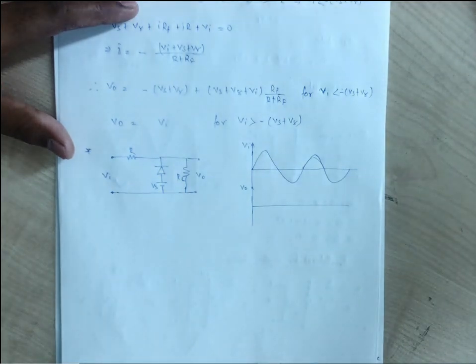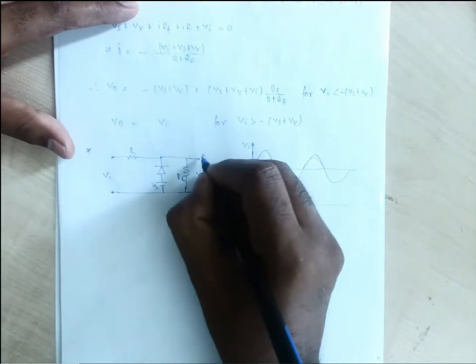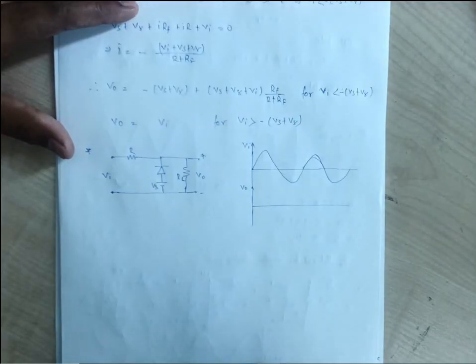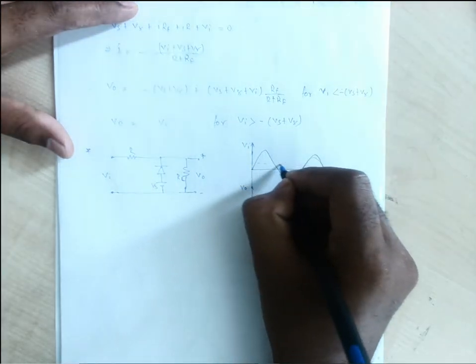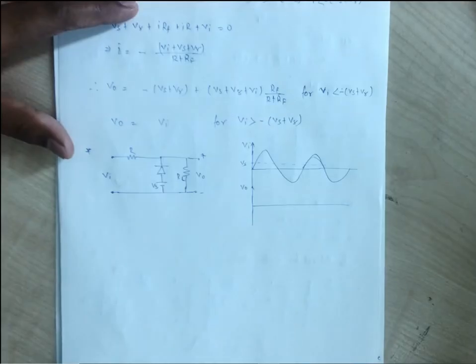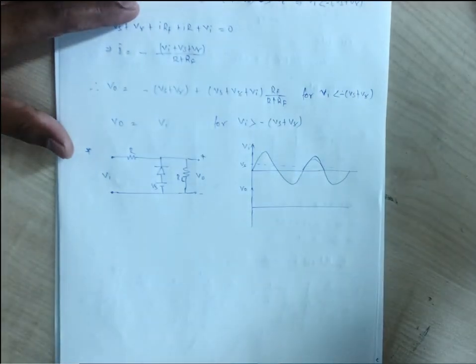Now the Vs is plus according to our multimeter polarity which we have connected at the output terminal. So let us consider this is the Vs level. This Vs is making this diode on. Right?